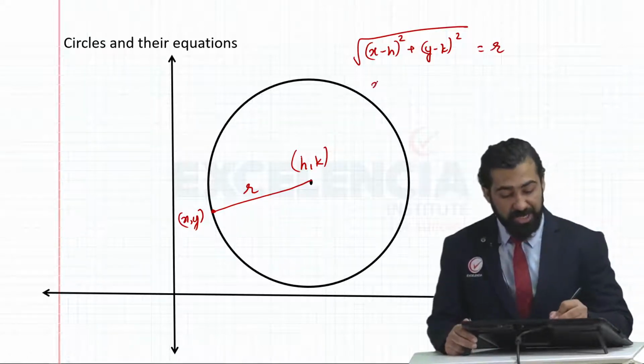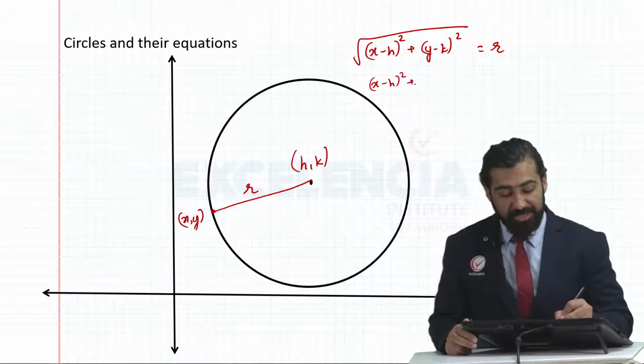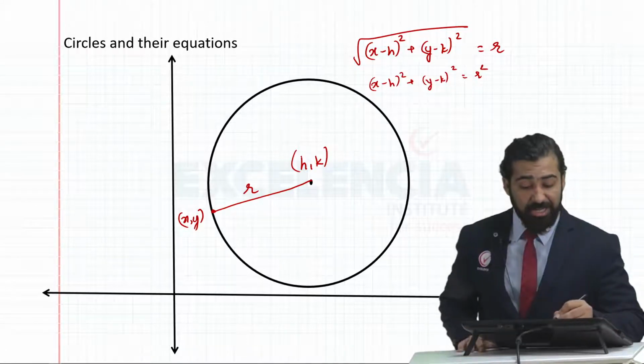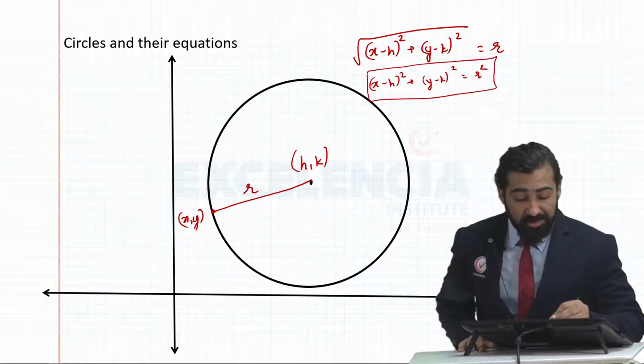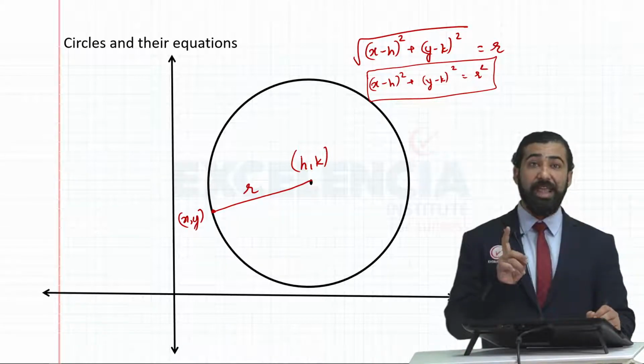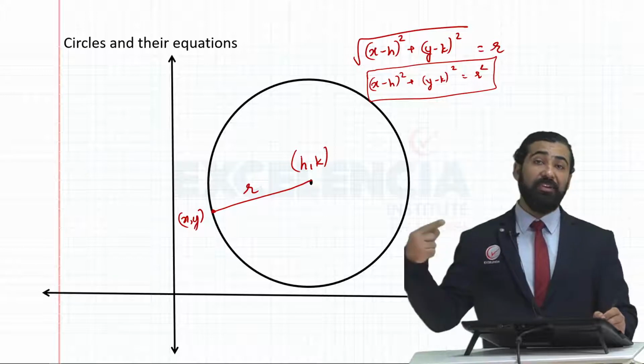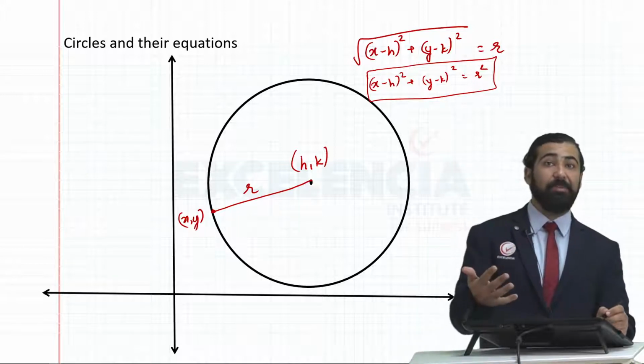If I were to square both the sides, I would get x minus h the whole square plus y minus k the whole square is equal to r square. This is our equation of the circle. Now again remember that I have taken center as h comma k and not minus h comma minus k, but when it went into the formula it became negative.